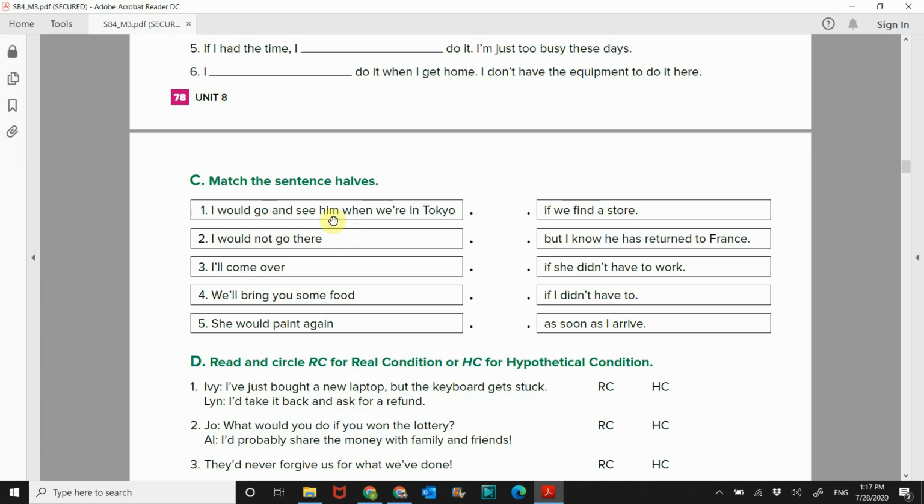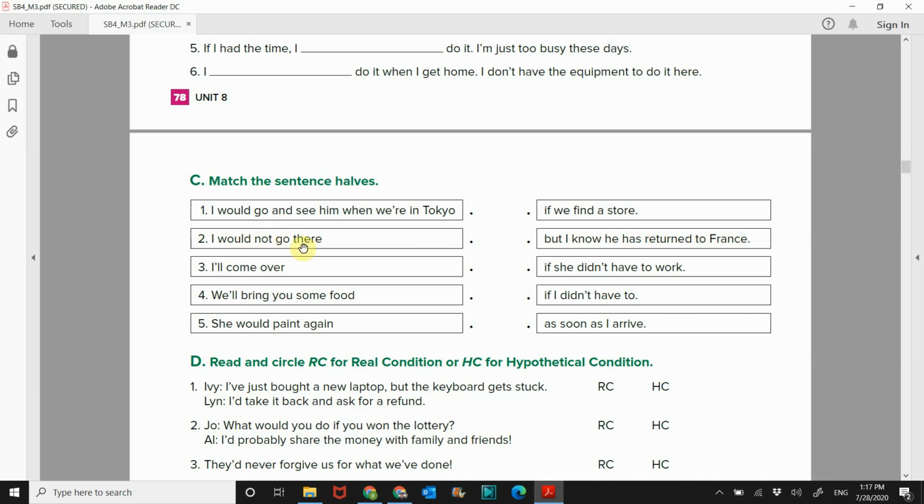I would go and see him when we're in Tokyo. I would, but I know he has returned to France. So him, he. That's how you match those up. He's not in Tokyo, he's in France. I would go and see him when we're in Tokyo, but I know he has returned to France.